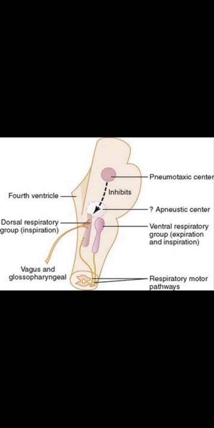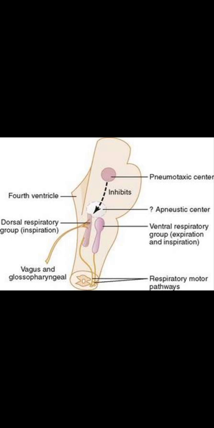Second one is the ventral respiratory group of neurons. They have both inspiratory and expiratory neurons. But it should be mentioned that the ventral respiratory group is inactive during quiet breathing. They are active during increased or forced breathing, especially exercise-induced expiration.